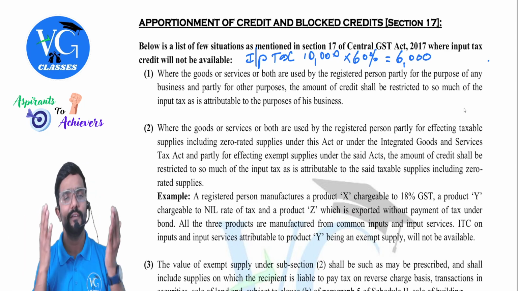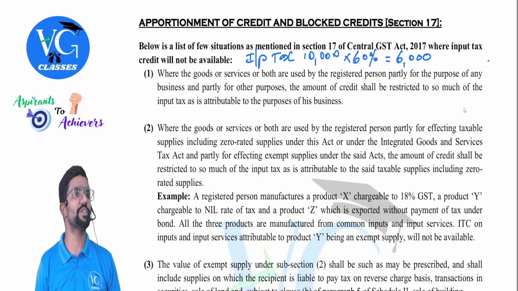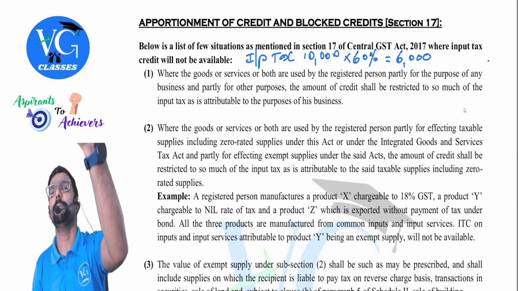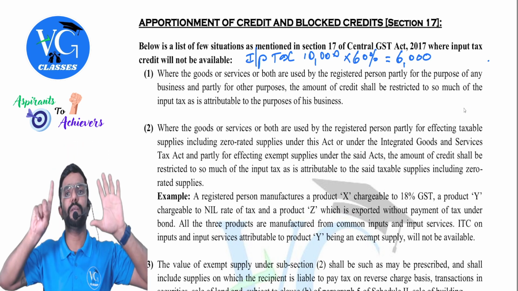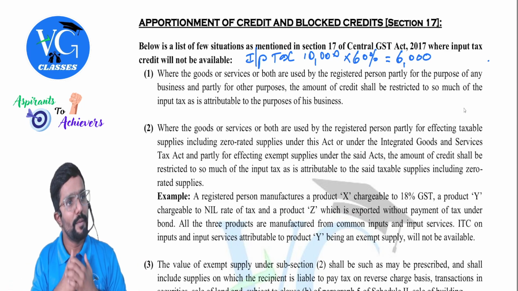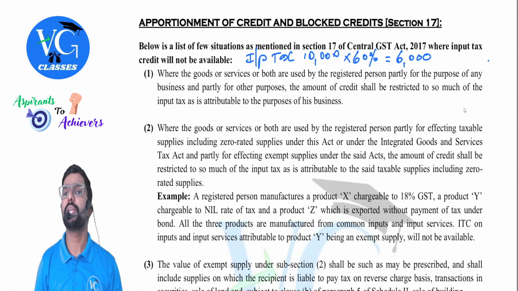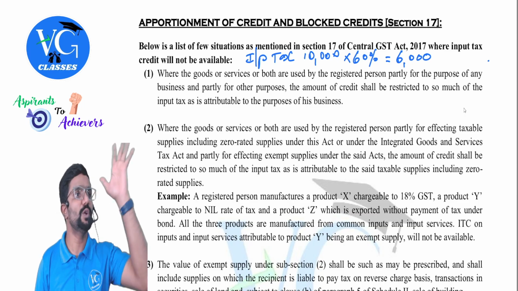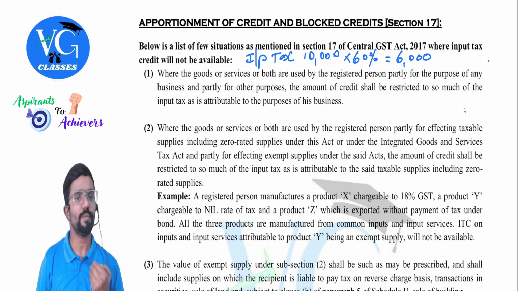But you need not worry from the academics point of view. If there is any question, they will give in the question how much percentage is used for business. So how much credit can we claim? Sir, as in my example, only 60% of the inward supply is used for business purpose, only that much credit can be claimed, guys. That means whatever is attributable to personal purpose, no credit. 4,000 credit is not available.